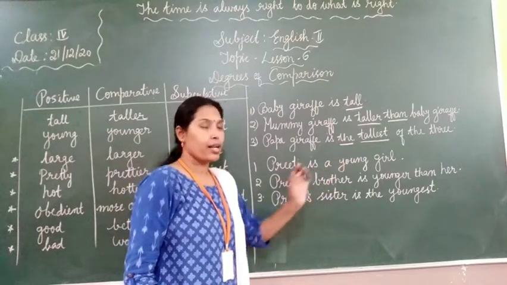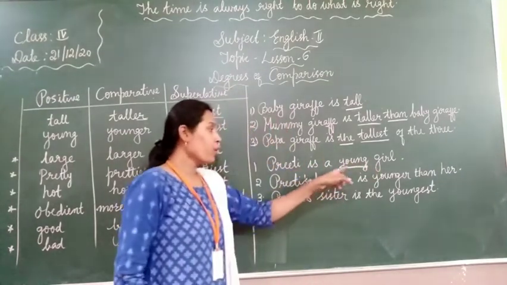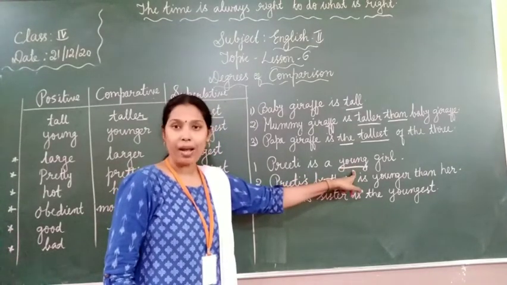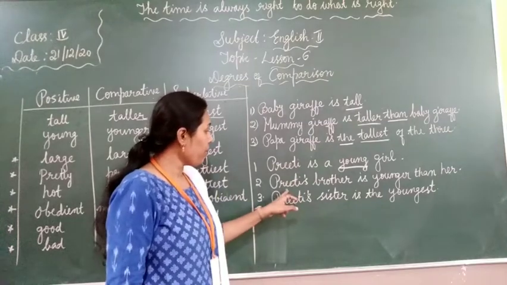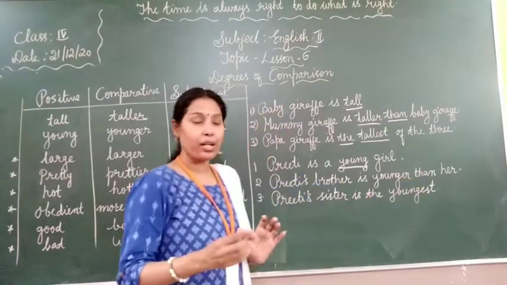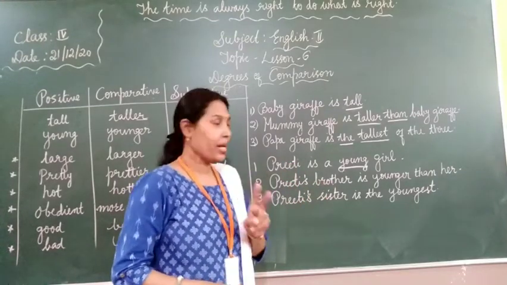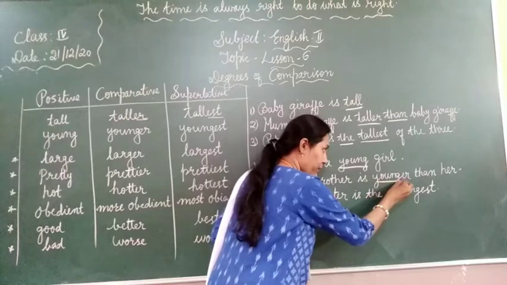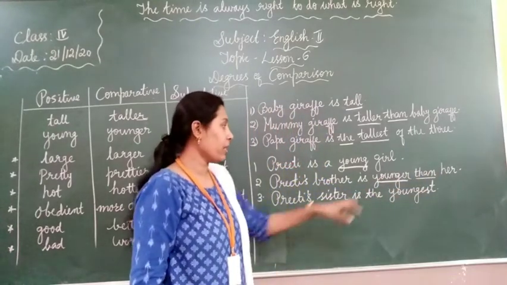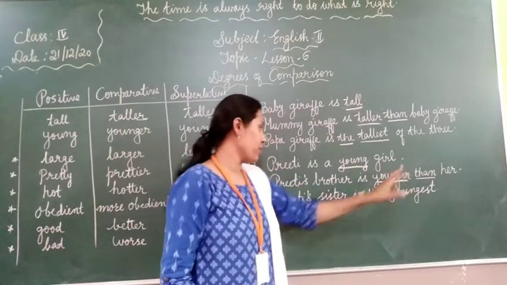Preeti is a young girl. What is the adjective here? Young. Okay. So, this is in what degree? Positive degree. The adjective as it is. Next example, Preeti's brother is younger than her. Comparing between Preeti and Preeti's brother. 2 people, right? So, younger. And you have to use than for comparative degree. Young, younger. Added ER for comparative degree.